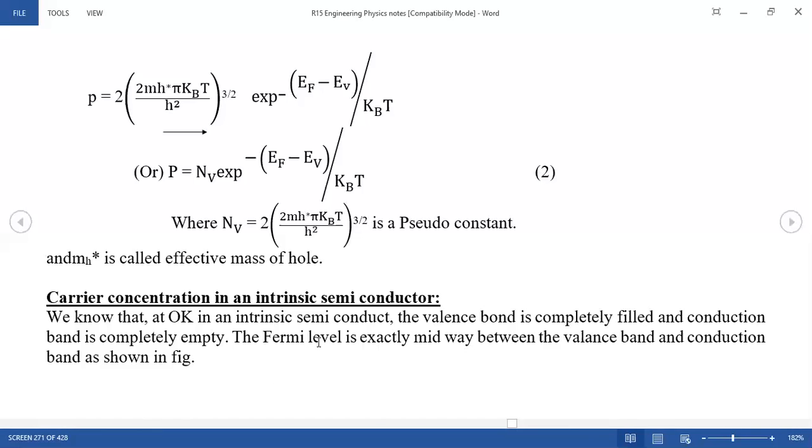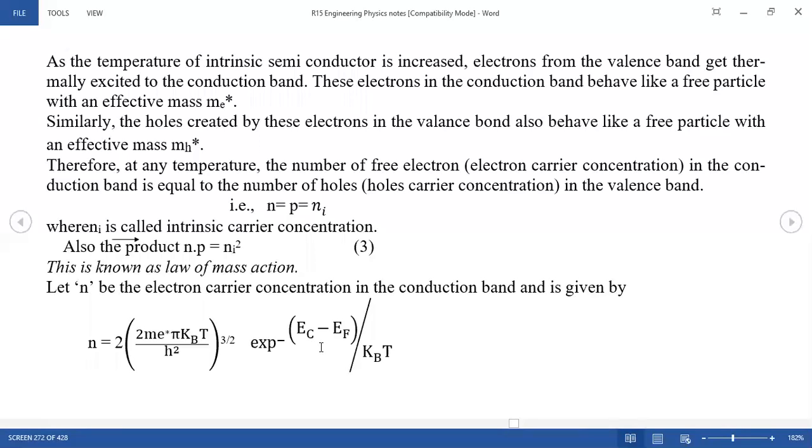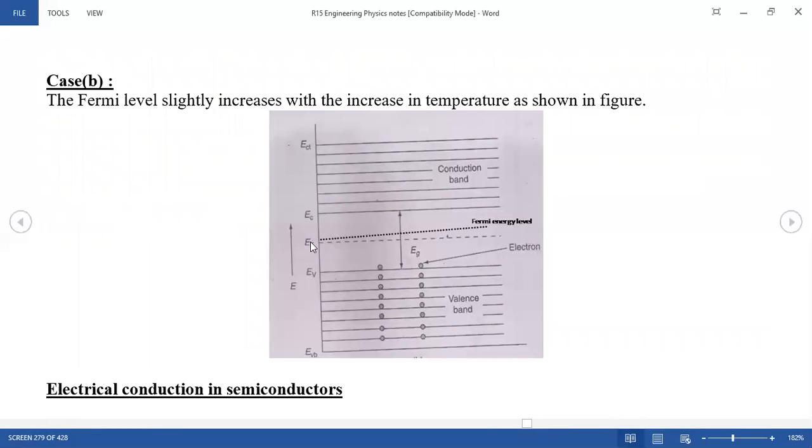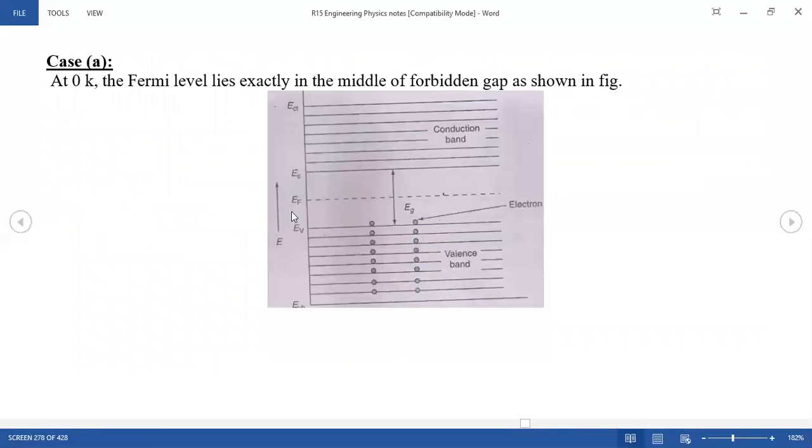You can see where the valency band and the conduction band are, and why the Fermi level is midway. This is your Fermi level. In general, it is in the middle. This is your energy gap, in a semiconductor about 1.1 electron volts. This is your conduction band and this is the valency band. At 0 Kelvin, the Fermi level lies exactly in the middle of the forbidden gap, as shown in figure C. This is your conduction band, the upper level.